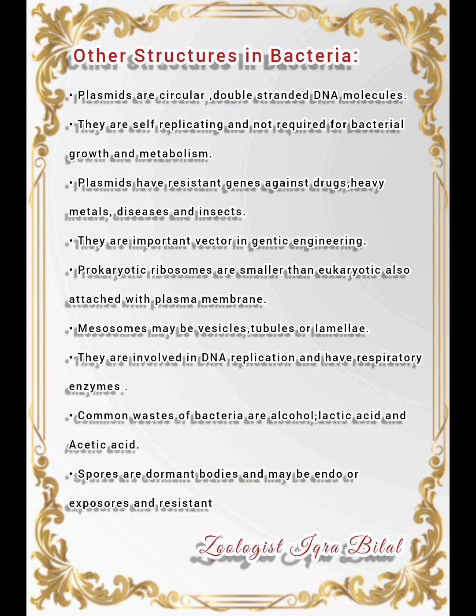The structures in bacteria include plasmids. These are very important to remember, read, as well as understand. Plasmids are circular double-stranded DNA molecules. They are self-replicating, meaning they can replicate and make copies of themselves, and are not required for bacterial growth and metabolism. Bacterial growth doesn't require plasmids. This is very important to remember.